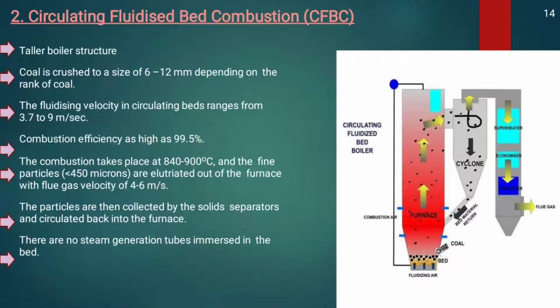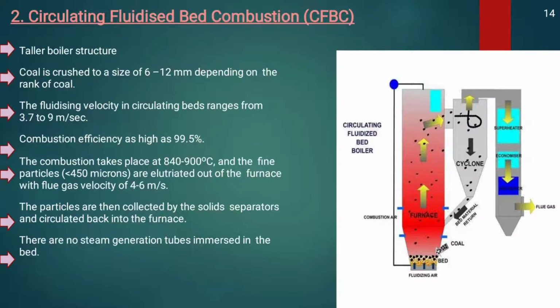Circulating fluidized bed combustion. This is the taller boiler section. Coal is crushed to a size of 6 to 12 millimeter depending on the rank of coal. The fluidizing velocity in circulating beds ranges from 3.7 to 9 meter per second. The combustion efficiency is highest, 99.5%. The combustion takes place at 840 to 900 degrees Celsius and the fine particles are elutriated out of the furnace